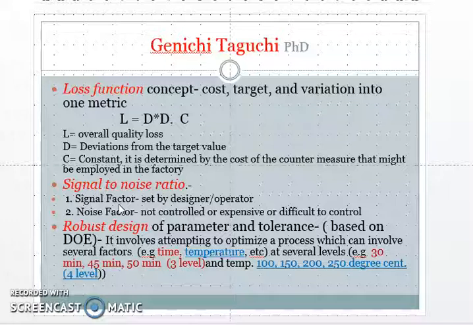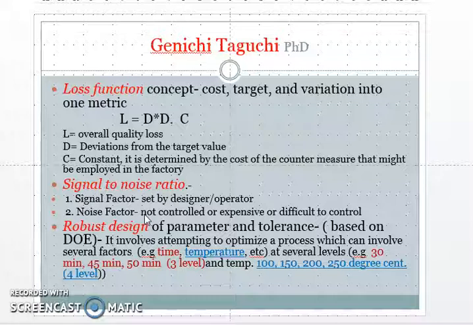It means the person operates his foot on the brake pedal to slow the speed, and the force is the signal given, and the noise is the energy which is wasted, which we cannot control. This ratio is important, and it is a major contribution of Taguchi.